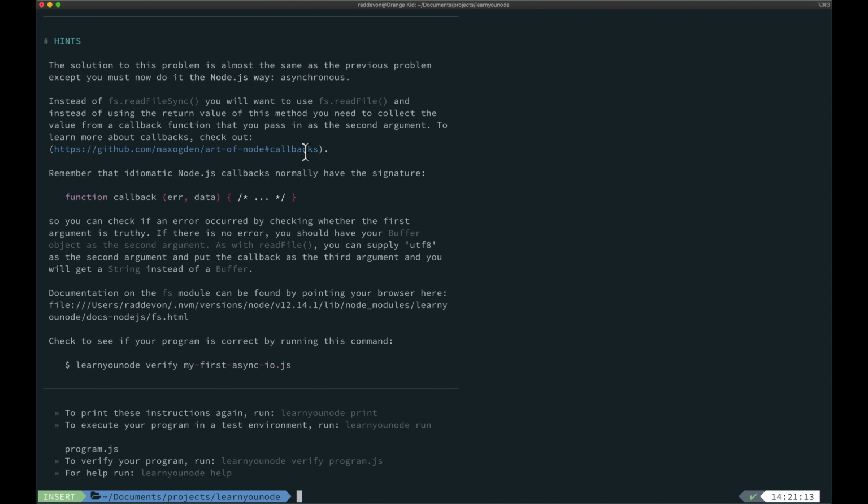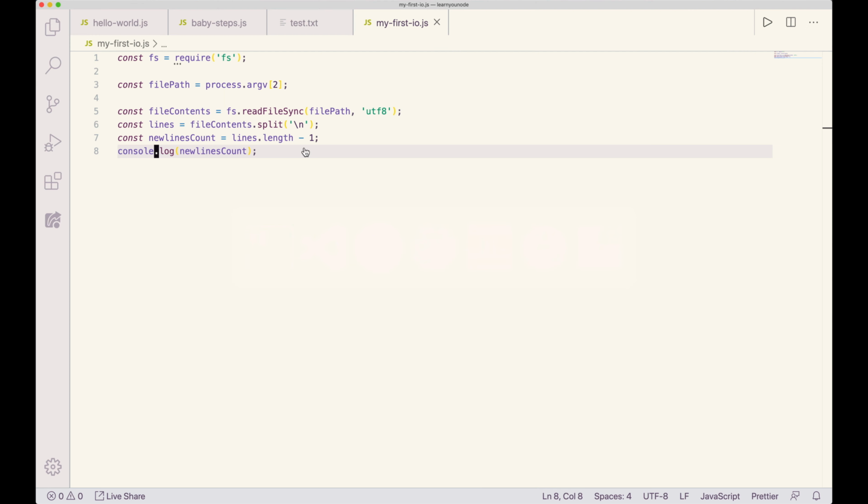So if you're trying to do something that depends on that previous async function being done, you probably aren't there, and it probably won't work. So you have to do all that stuff that depends on something being done in the callback function you pass in. It's a little bit weird the first time you do it, but we'll go through it together. Since this one's so similar, I'm just going to save a copy of this script. I'm going to do Command-Shift-S.